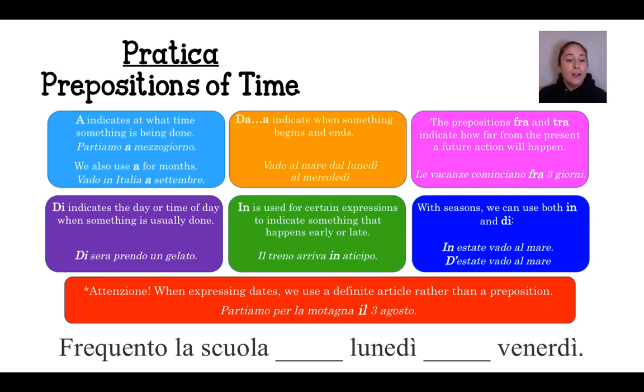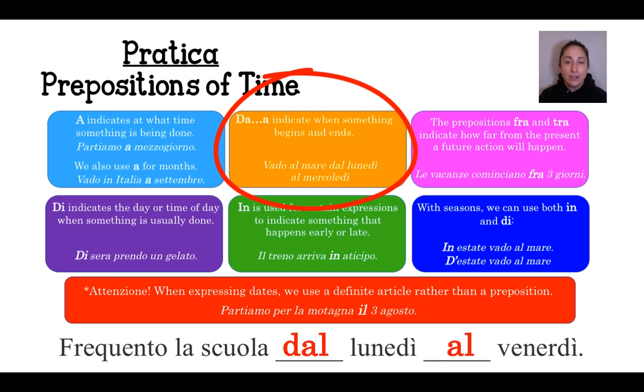Next example, frequento la scuola lunedì, venerdì. So I go to school Monday, Friday. So I want to say from Monday until Friday. Here is a situation in which we're talking about when something begins and then when something ends. So that's when we're going to use our da and a. Now remember, we're going to combine with the definite article il. So we have dal lunedì al venerdì. Putting the whole sentence together, frequento la scuola dal lunedì al venerdì.